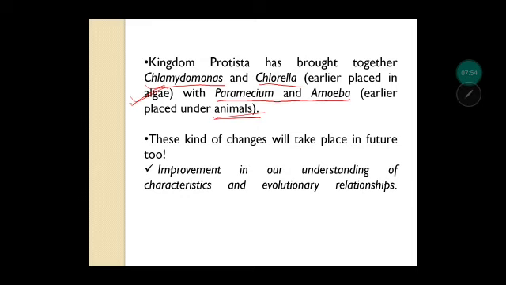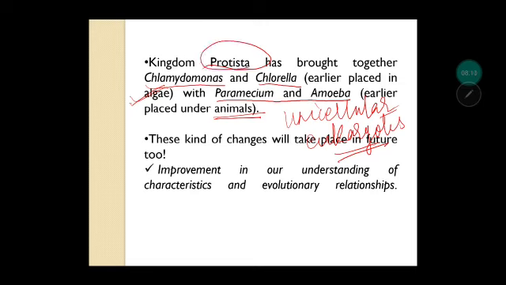Now R.H. Whittaker put all the unicellular eukaryotes into kingdom Protista. So Chlamydomonas, Chlorella, Paramecium and amoeba are now placed together under Protista.